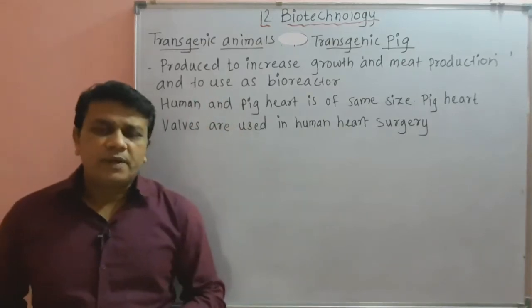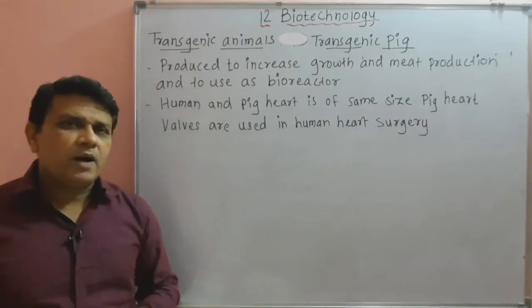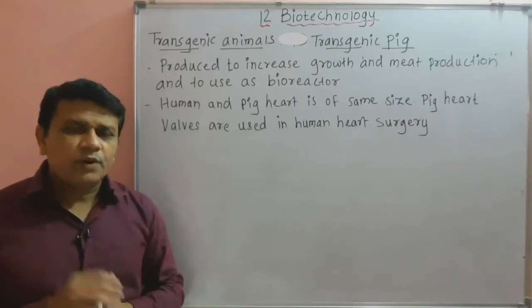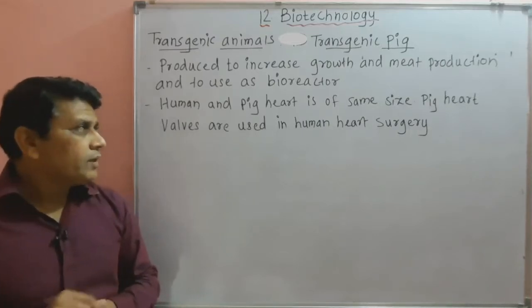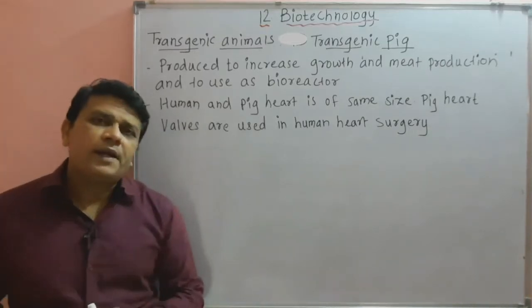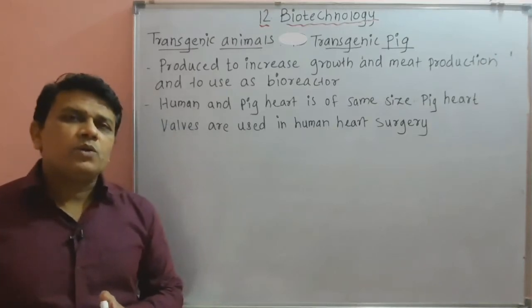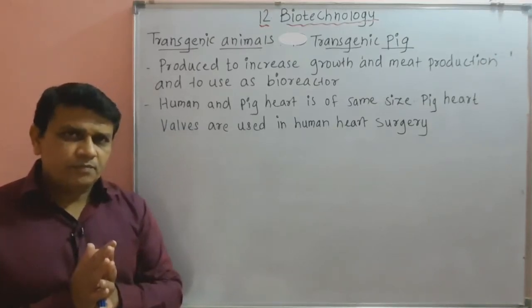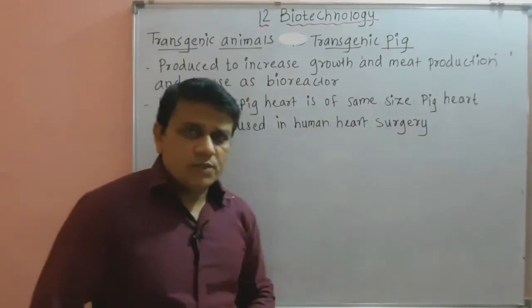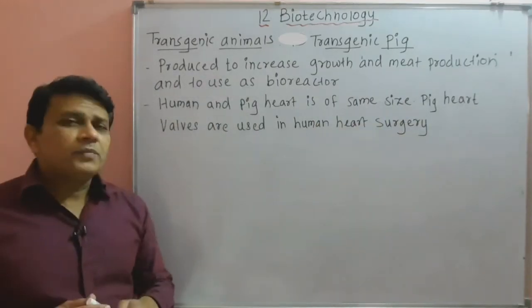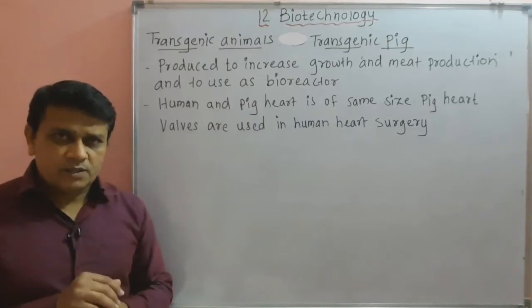Similarly, transgenic pigs are used as bioreactors for different kinds of medical researches. Then the human heart and the pig heart are almost of the same size, and the pig heart valves are used in human heart surgery.